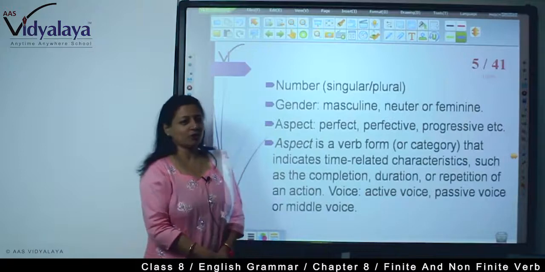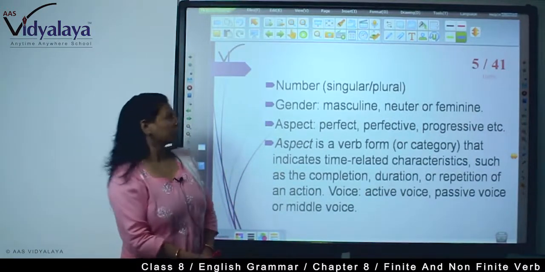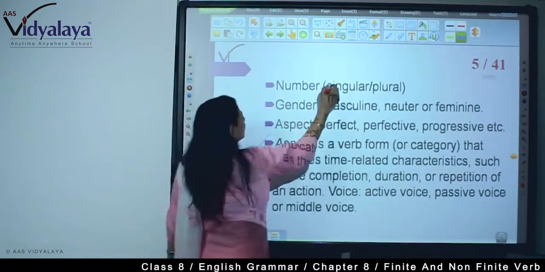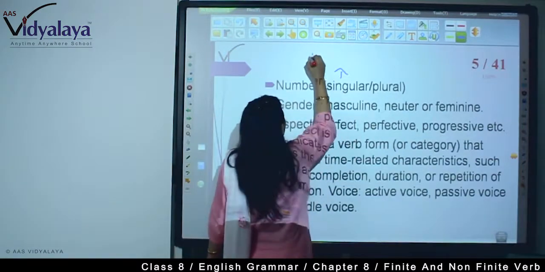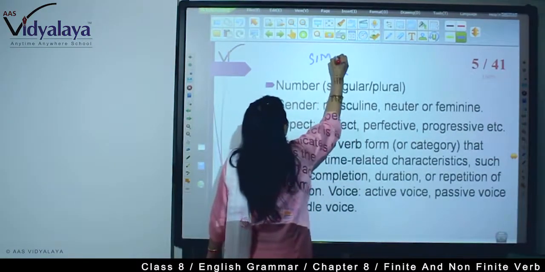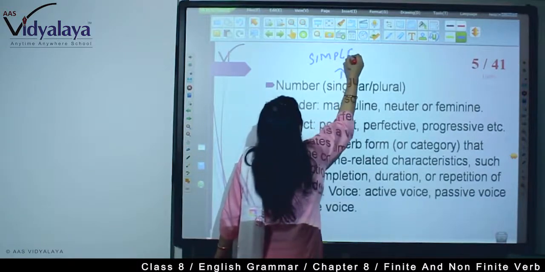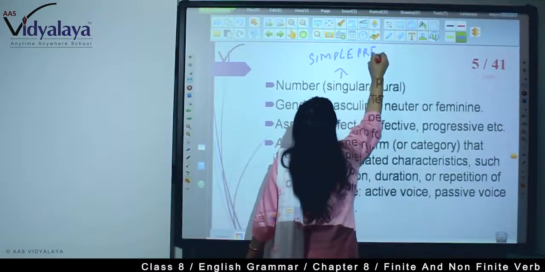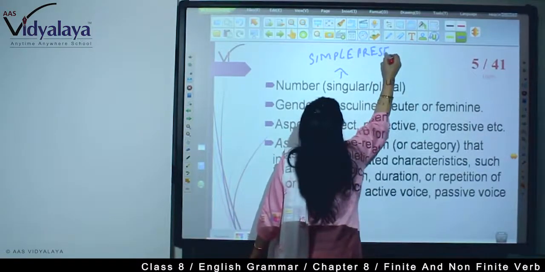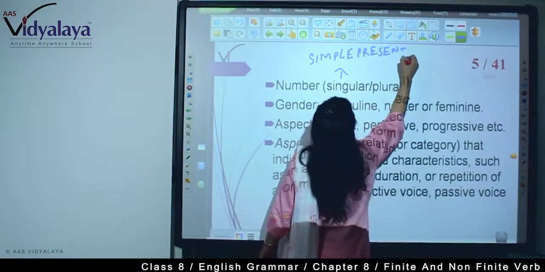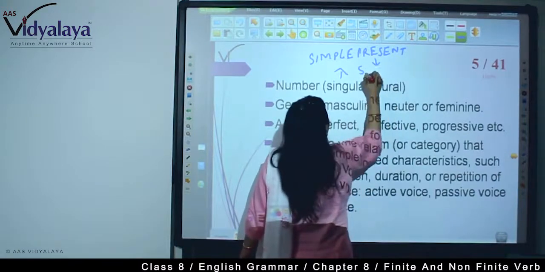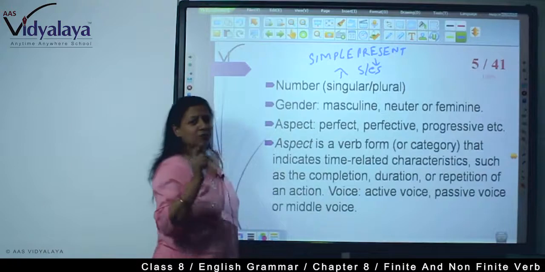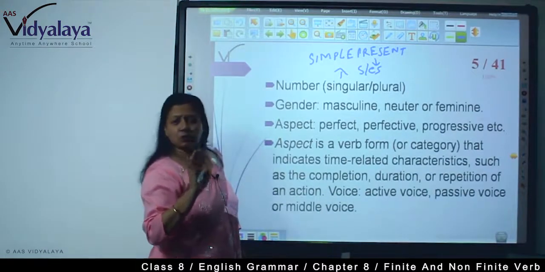Now as you know, finite verbs also show numbers, singular or plural. When it is singular, we use s and es in simple present, and in past we use ed.